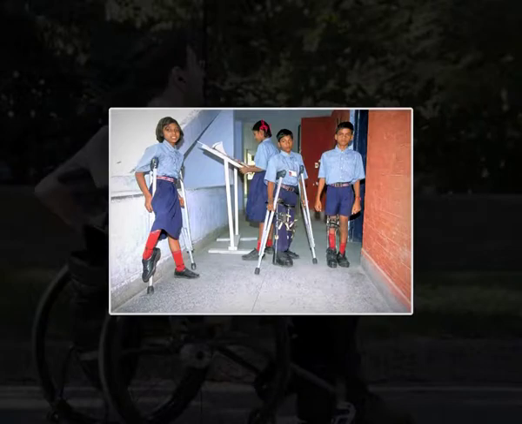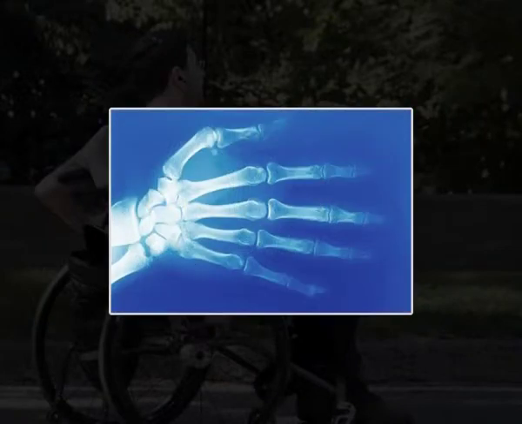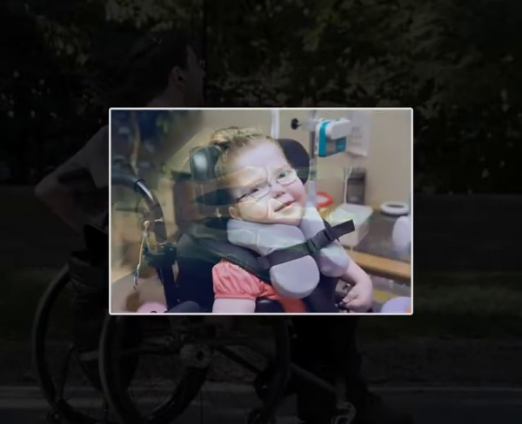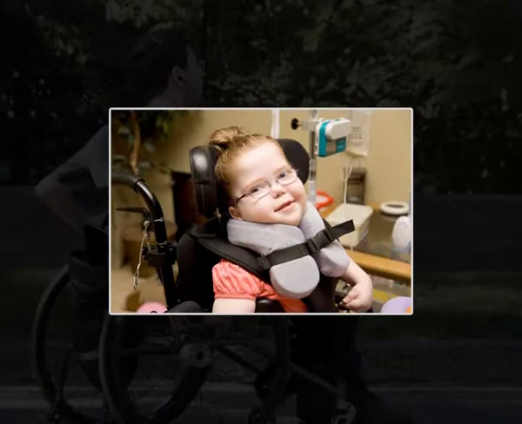Orthopedic impairment can severely affect a child's educational performance. The term orthopedic includes the impairment that can be caused by congenital anomaly, the impairment caused by the diseases like poliomyelitis, bone tuberculosis, and impairment from other causes like the cerebral palsy, amputations, fracture, and sometimes the burns can also